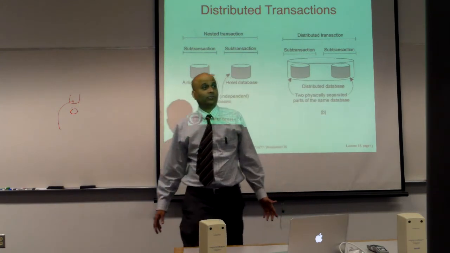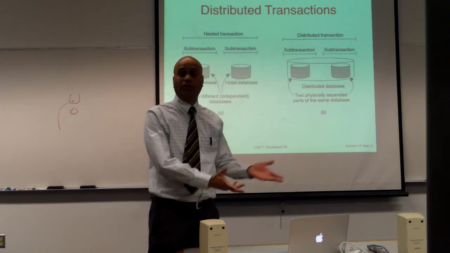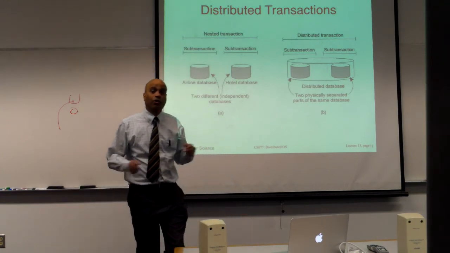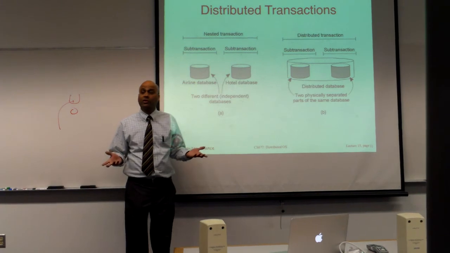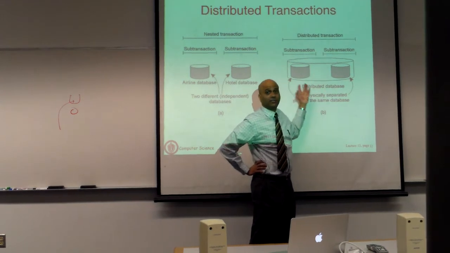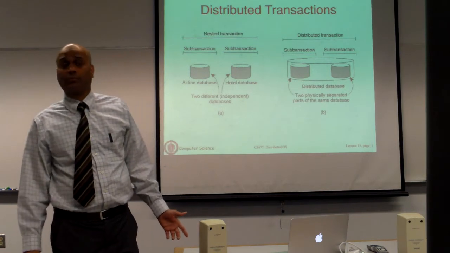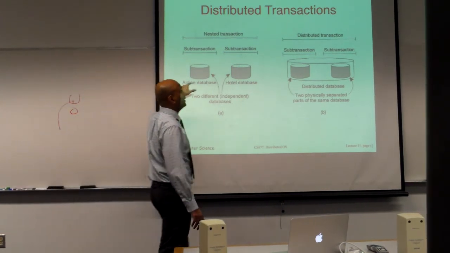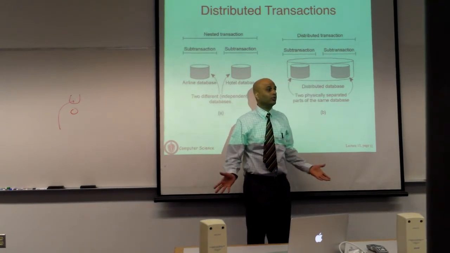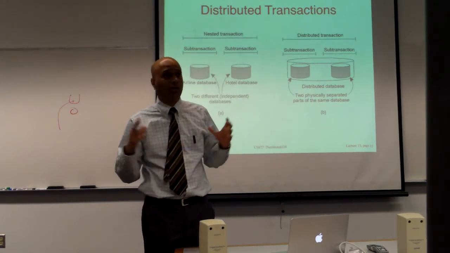So maybe your airline database is too large. You maintain a database per continent. For a global airline, you have a US reservation database and a Europe reservation database. So now if you want to make a booking, your transaction is going to hit multiple partitions of your database. Your distributed transaction will have sub-transactions that go and operate on independent pieces, and again either all will succeed or none will succeed. So it is a similar concept to nested transactions, except that there is no real nesting. The database itself is distributed, so internally you have to go and touch different replicas or different components of the logical database.